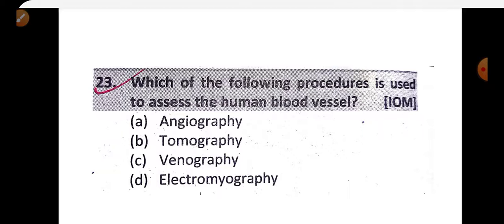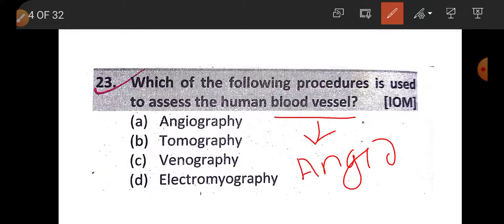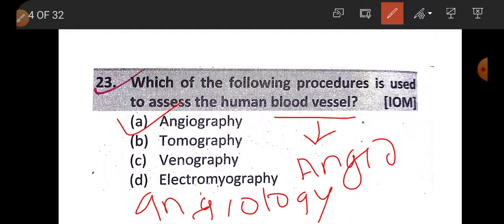Now question number 23. Which of the following procedure is used to assess the human blood vessel? Option A, angiography. Option B, tomography. Option C, venography. Option D, electromyography. As the term angio is related to blood vessel, the process is called angiography, while study of blood vessel is called angiology. Simply, the term angio is related to blood vessel, study of blood vessel is called angiology, and the procedure used to assess the human blood vessel is called angiography.